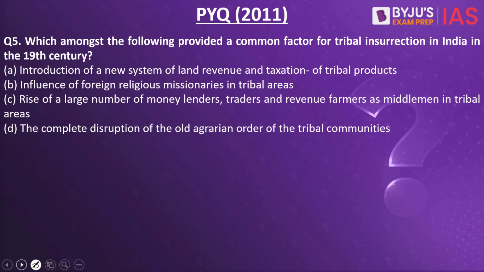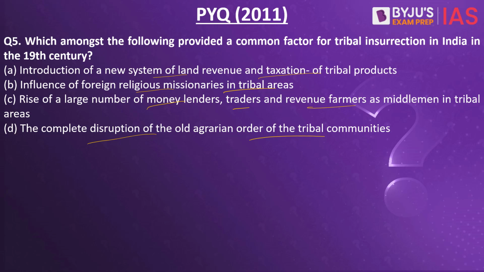Which amongst the following provided a common factor for tribal insurrection in India in the 19th century? Introduction of new system of land revenue and taxation of tribal products, influence of foreign religious missionaries in tribal areas, rise of a large number of money lenders, traders and revenue farmers as middlemen in tribal areas, the complete disruption of old agrarian order of the tribal communities. Which of them is a common factor for tribal insurrection?